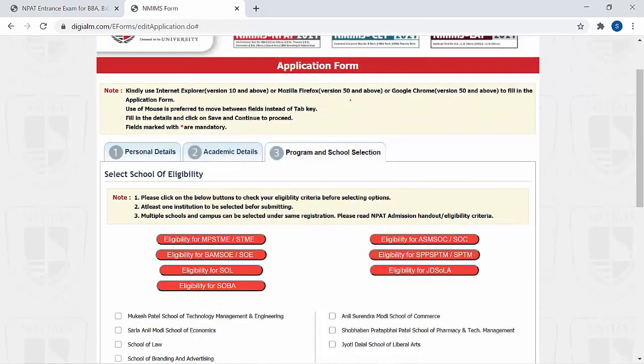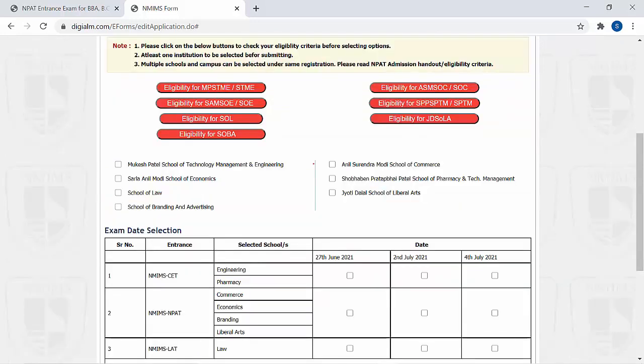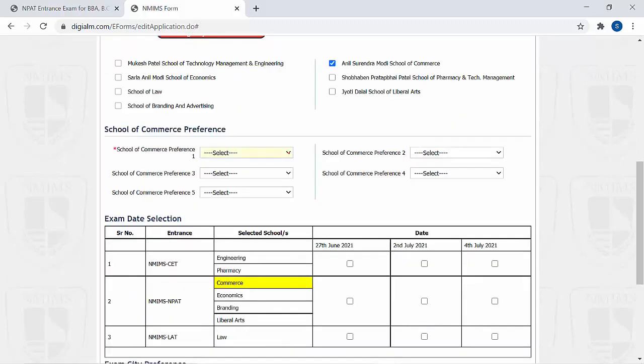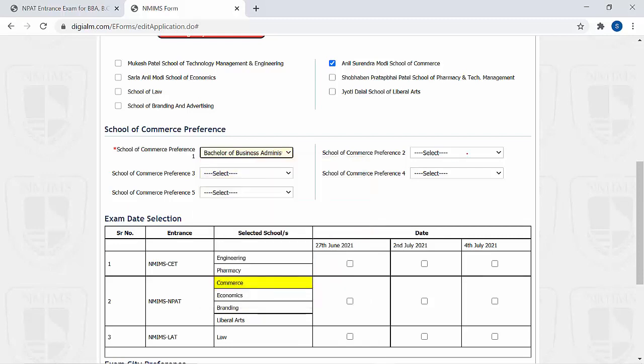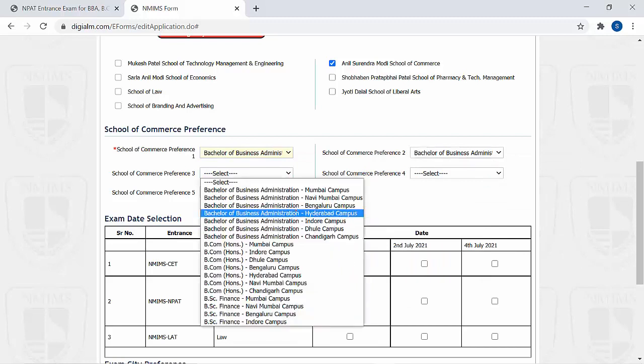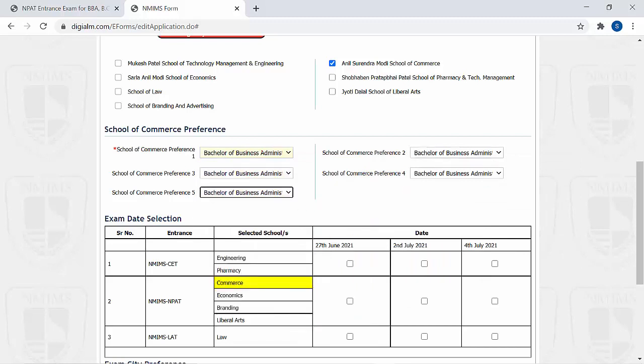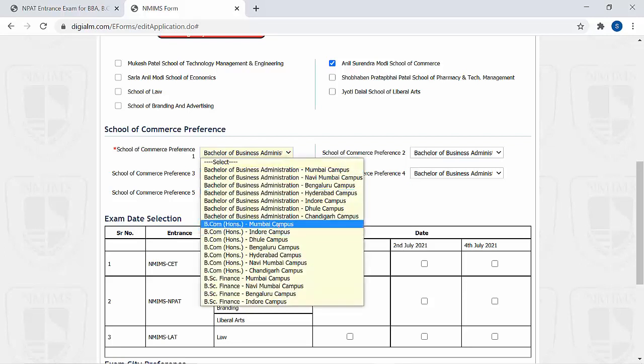Now you will move to the third stage, and that is the program and school selections. So guys, these all are the notes, read this carefully. So before selecting options, go through all these eligibility criteria with respect to each particular school. So if you want to pursue the BBA, then click here Anil Surendra Modi School of Commerce. Your preferences should be in decreasing order. So first one will be the Mumbai campus if you are from Mumbai. Okay, select your preferences accordingly. Now I am selecting all these options, so I am looking for the BBA program. Similarly you can choose the rest of the programs like BCom and BSc in finance.